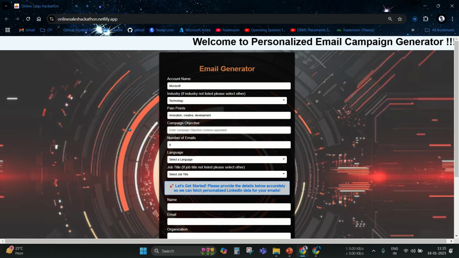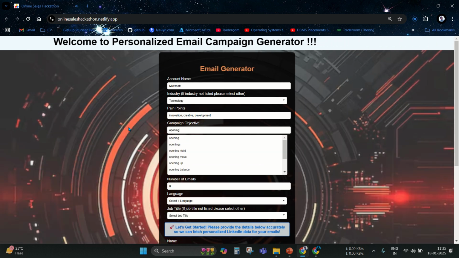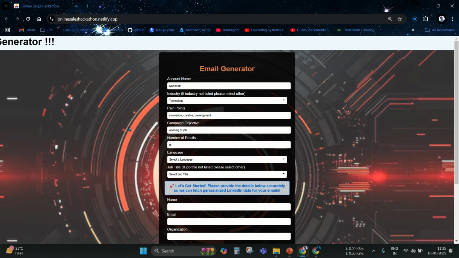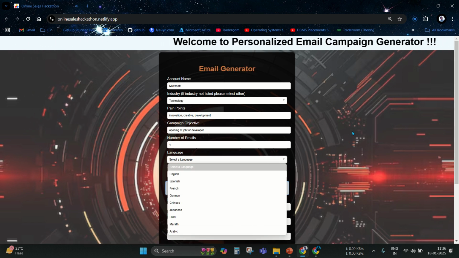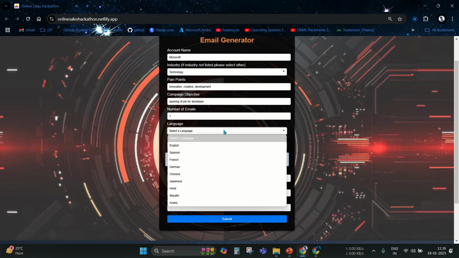So here I will put opening of job for developer, and for the number of emails I will put one. The main function which I mentioned earlier is the multilingual support.